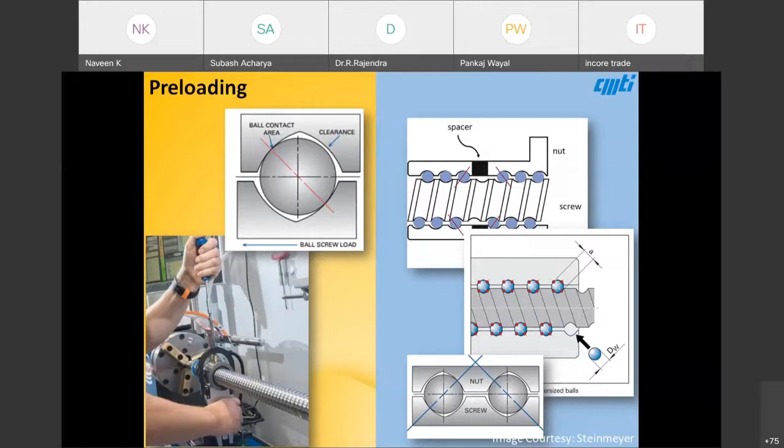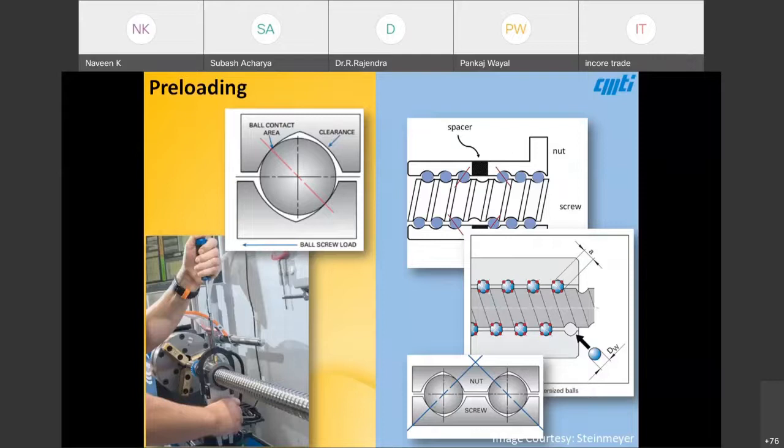With backlash, if I move from A to B and back, the slide doesn't come back to A; there will always be some gap, which is the error in the pitch of the ball screw. To eliminate this, preloading is required. This is the same case with ball bearings also.